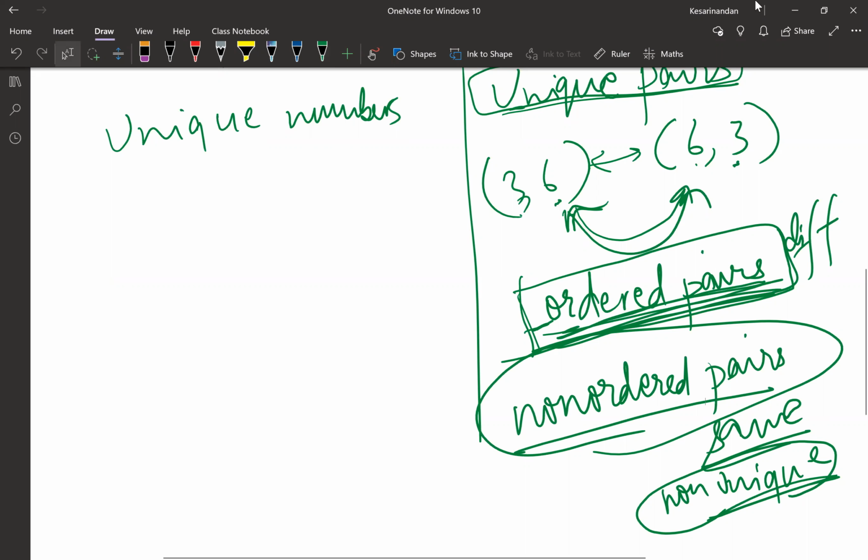Anybody, any doubt? What will happen if, instead of 3 and 6, both the numbers are 6 and 6? Both of them are 6 and 6. So in that case, even in ordered pairs, they will be the same. Yes, in both cases they will be the same. Then it doesn't matter whether it comes under ordered pair or non-ordered pair. They are non-unique.